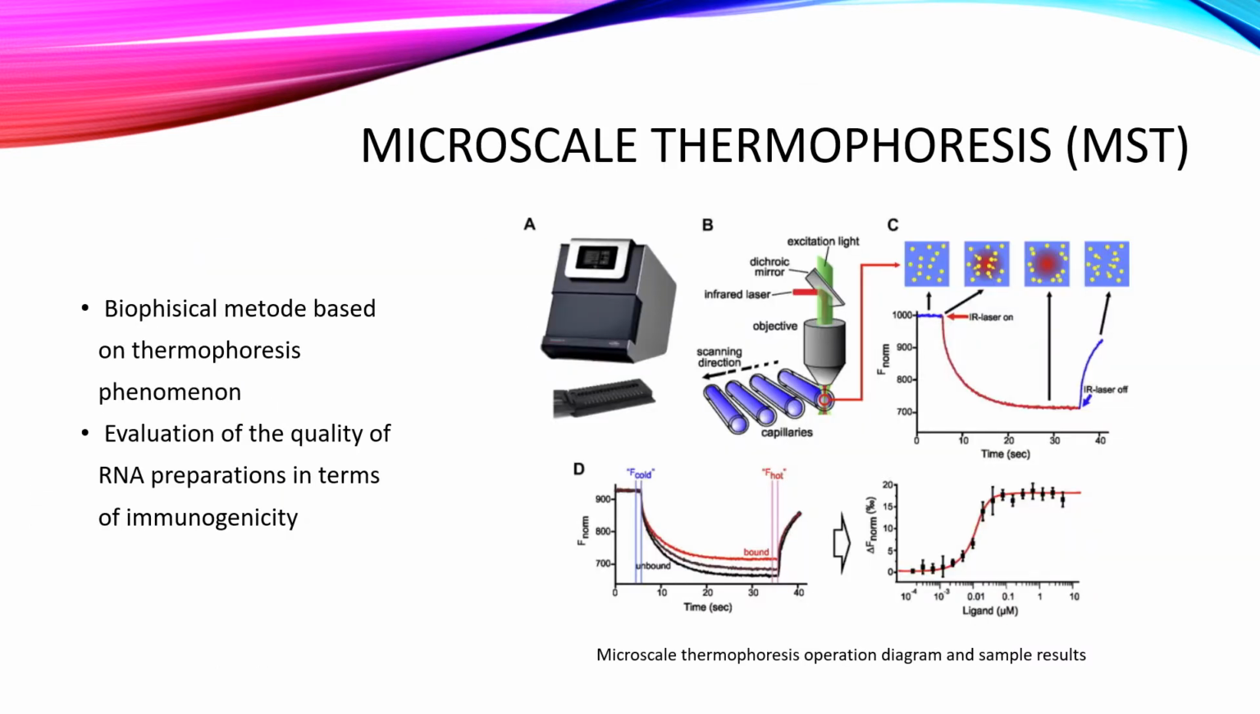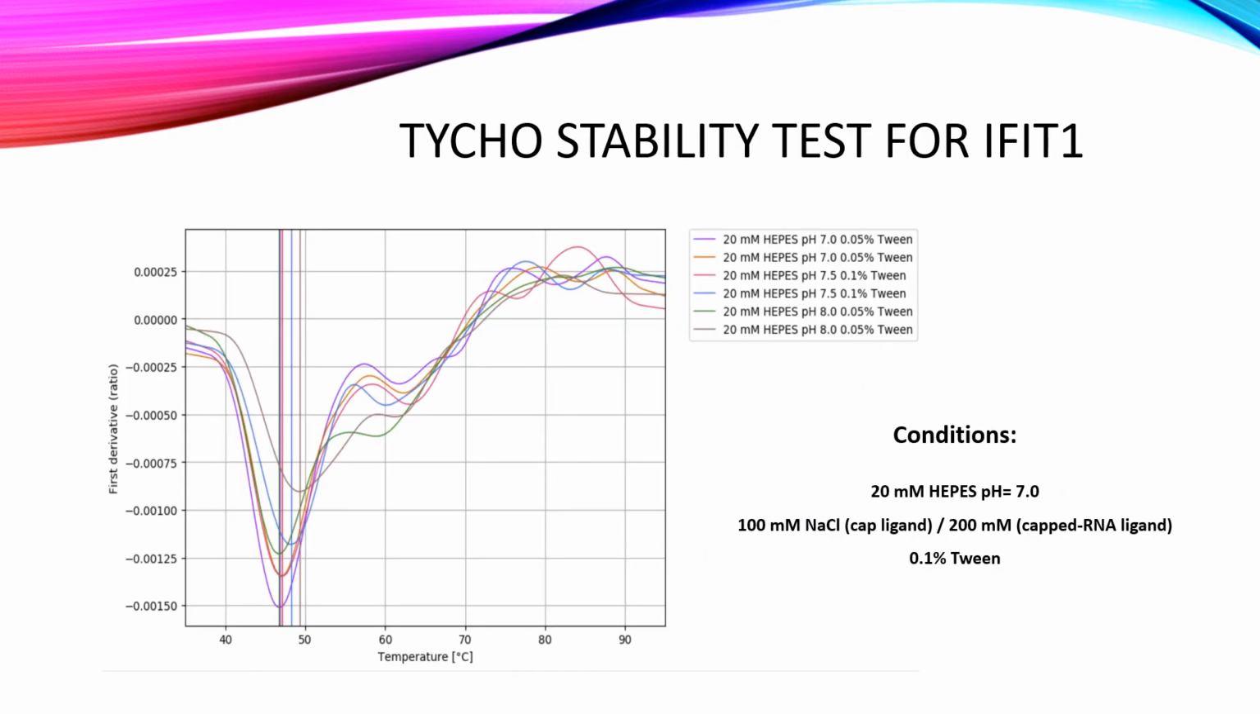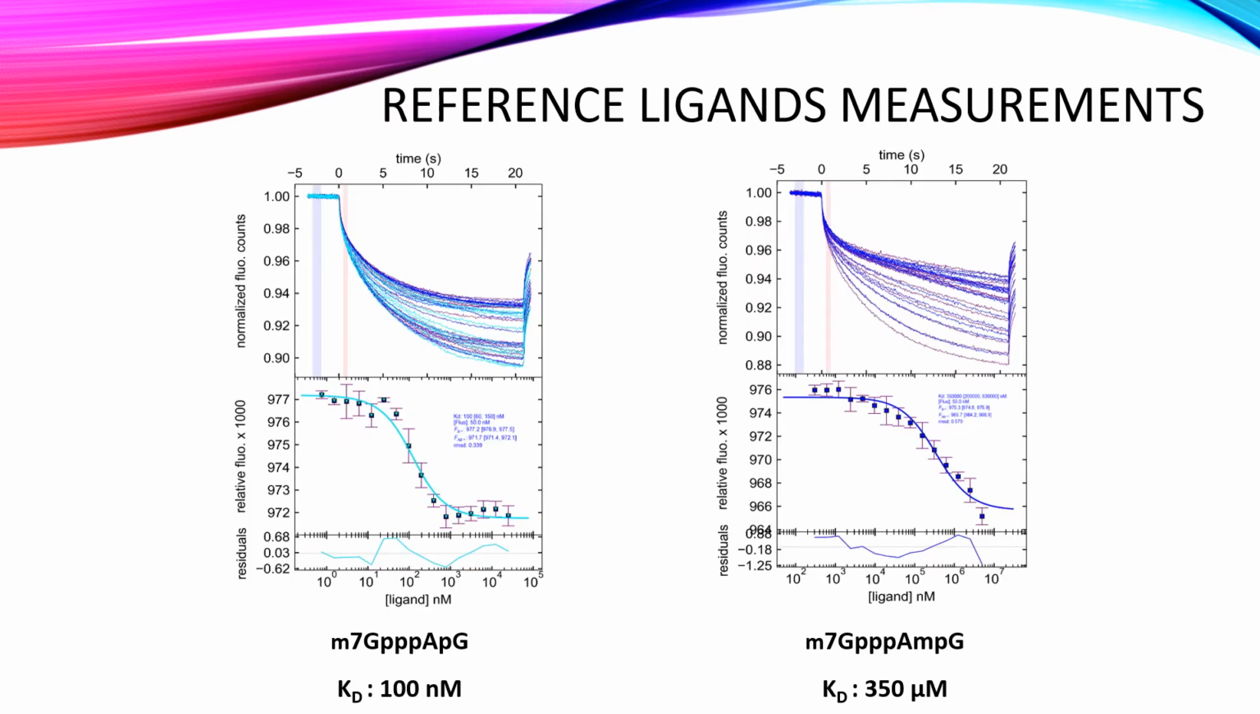Microscale thermophoresis was used to measure dissociation constants. This method is based on the phenomenon of thermophoresis, which involves directed migration of particles in a temperature gradient. The measurement started with optimization of conditions, and on the basis of stability checked with the use of the Tycho device, the best conditions for conducting the measurements were selected.